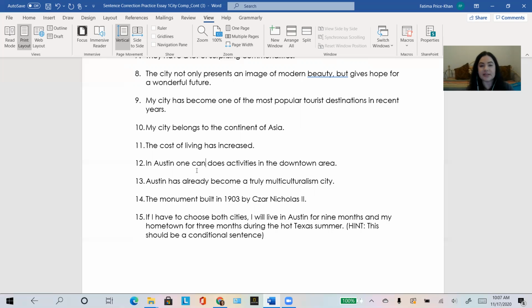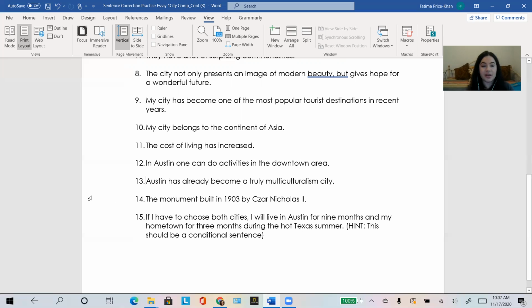There are some modals that are exceptions to that rule, and we will talk about that in the future when we do argument essays. But for now, the basic rule is you have the modal, may, might, should, could, can, right? Plus the infinitive. So here, one can do, not one can does. In Austin, one can do activities in the downtown area, and now it's correct. One can does doesn't exist in the English language.